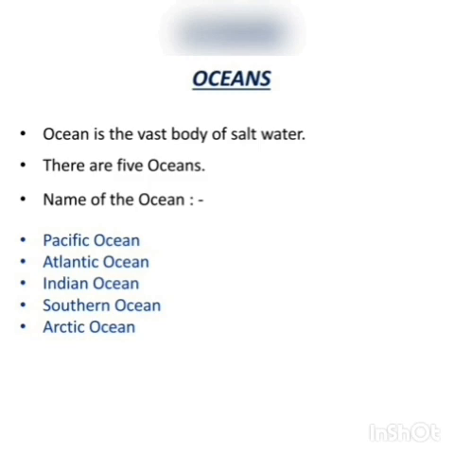Ocean is the vast body of salt water. There are 5 oceans. The names of the oceans are Pacific Ocean, Atlantic Ocean, Indian Ocean, Southern Ocean and Arctic Ocean. So here we have understood there are around 7 continents and 5 oceans.